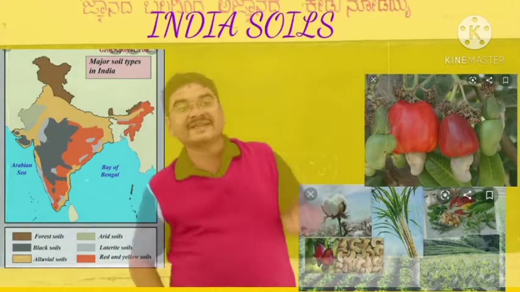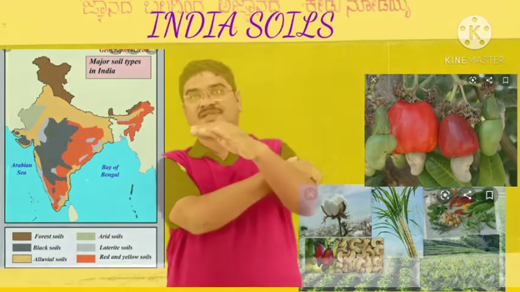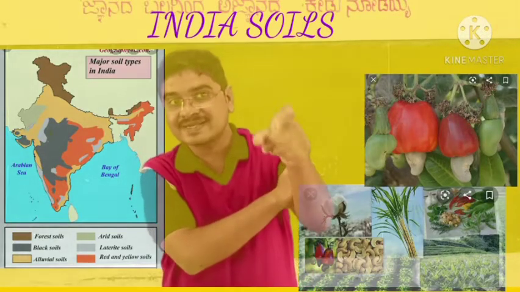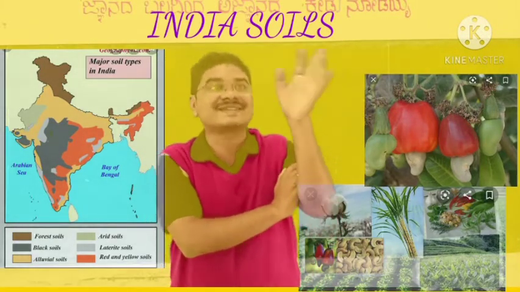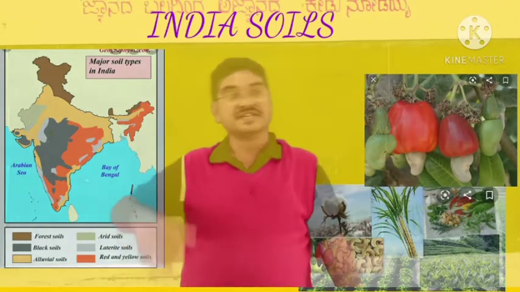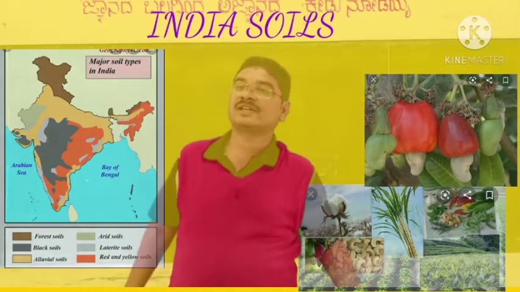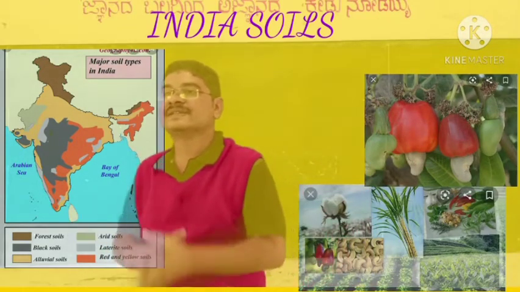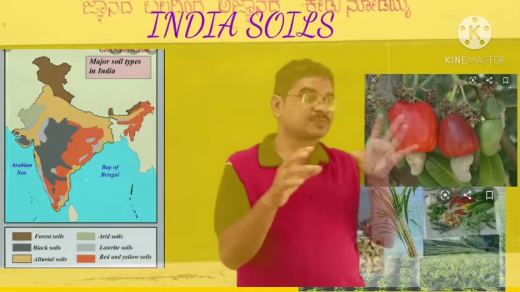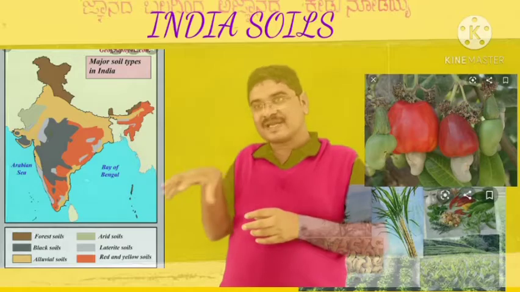They are mainly found in uplands, meaning hill regions like the Western Ghats and Eastern Ghats, Chota Nagpur Plateau, Meghalaya Plateau, Rajmahal Hills, Vindhyas and Satpura Hills. In these places laterite soils can be seen.